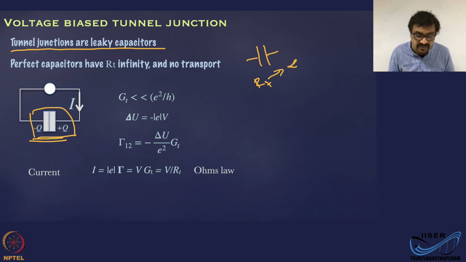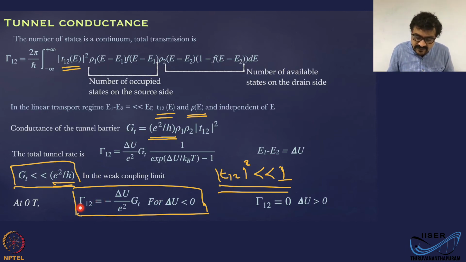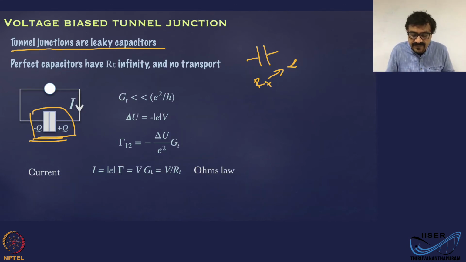That means there is a voltage source. Voltage source will maintain the voltage across. Current source will maintain the current. Okay, that is the terminology. So in the event of Gt is far less than e square by h, we have delta U minus eV. That's a negative quantity. And from the previous expression, we have gamma 1 to the tunnel rate is delta U by e square minus delta U by e square into Gt. So that is what it is.